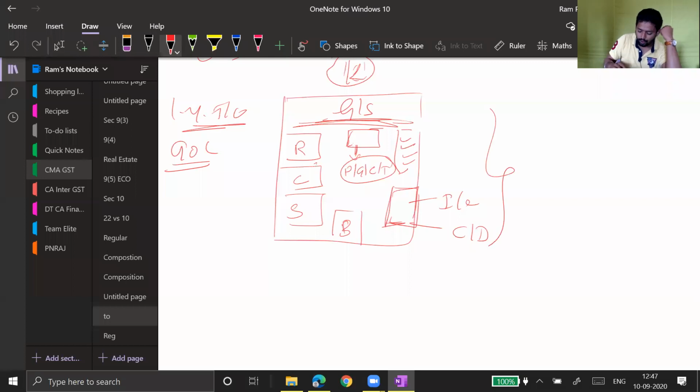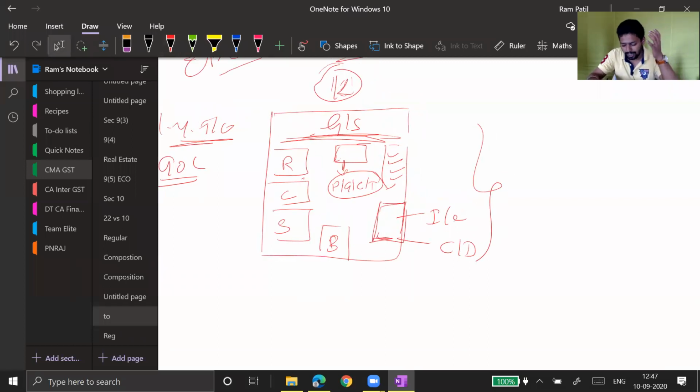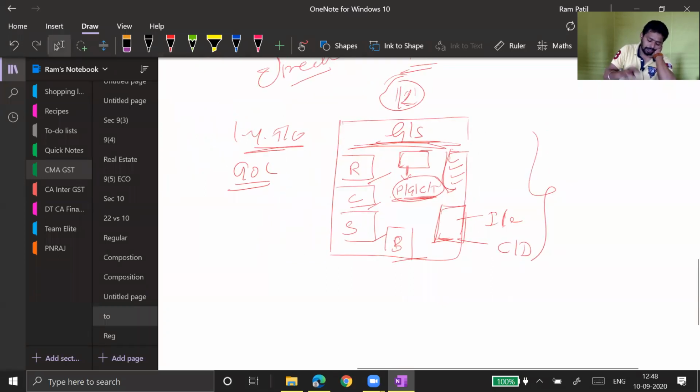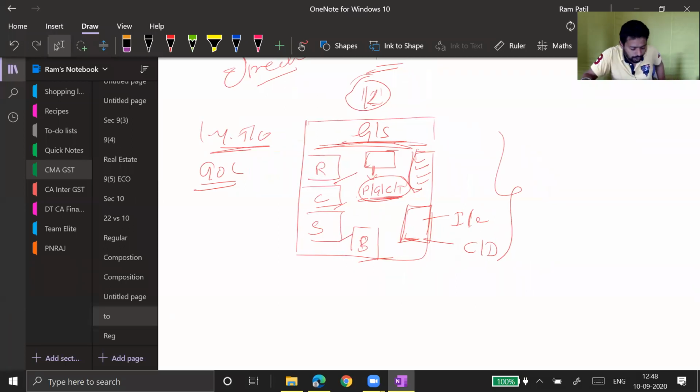Is he eligible for the composition scheme? This is a question to all of you. Please reply. Will you please tell me? Do you understand my example? He's selling rice, commodities, soap, biscuits, everything, a general store. Vegetables, pan masala, gutka, cigarette, ice cream, cold drink. So this is the general store. Is he eligible or not eligible for the composition scheme? Please tell me. Eligible or not eligible?